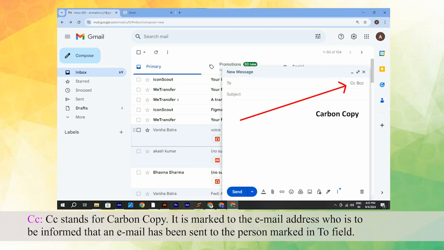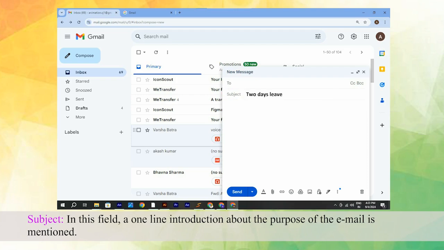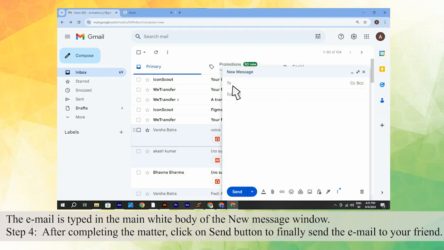CC stands for carbon copy. It is marked to the email address of the person who is to be informed that an email has been sent to the person marked in the To field. BCC stands for blind carbon copy. It is marked to the email address when you do not want others to see to whom the email has been sent. Subject. In this field, a one-line introduction about the purpose of the email is mentioned. The email is typed in the main white body of the new message window. Step 4. After completing the matter, click on the Send button to finally send the email to your friend.